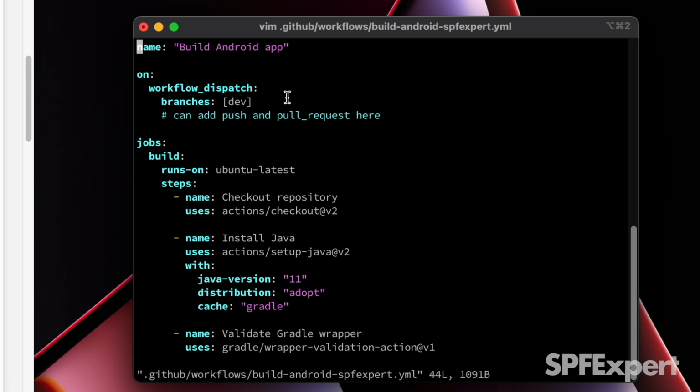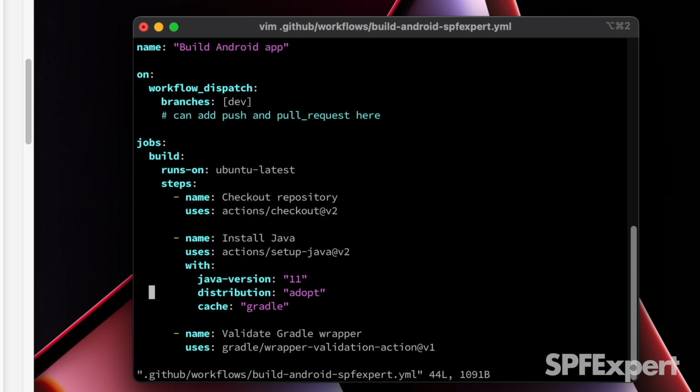So as I mentioned earlier, we're going to go ahead and start out with the workflow dispatch event. So that is going to allow us just to manually trigger things. And I went ahead and said, just do this on the dev branch only. But of course, you could always use different branches and run different jobs for testing, integration, things of that sort. And there are many different types of events that you can use for triggers, and we'll go through that in a couple of minutes. So the next part of what we're going to do is focus on the job section.